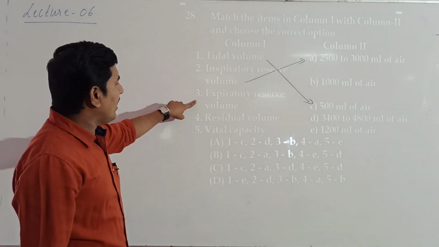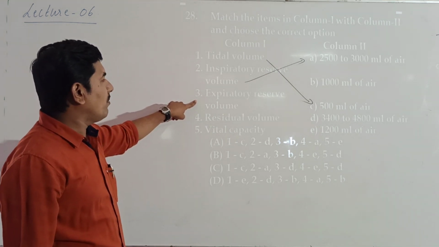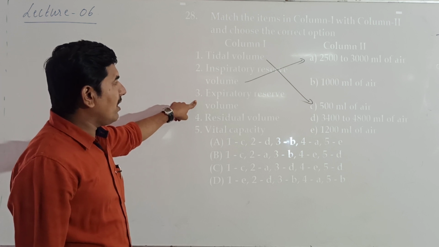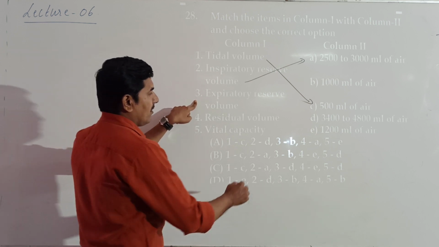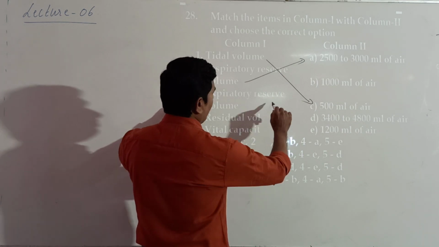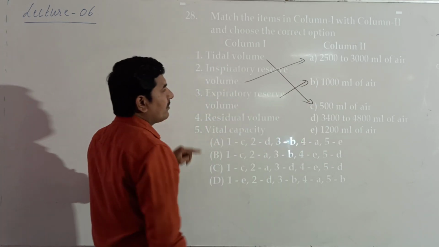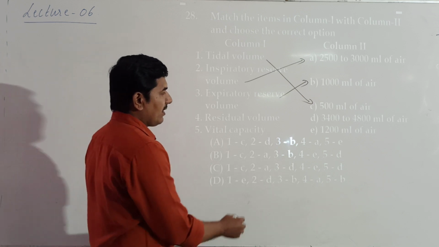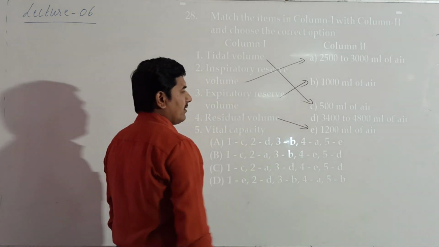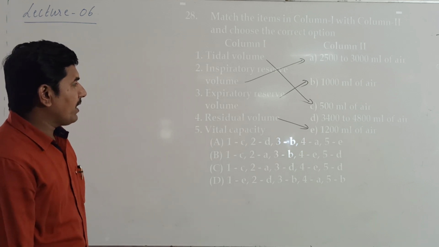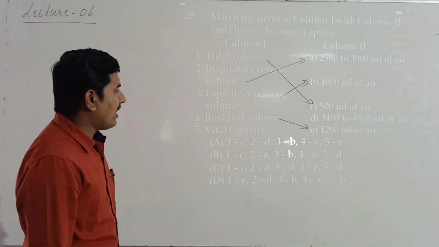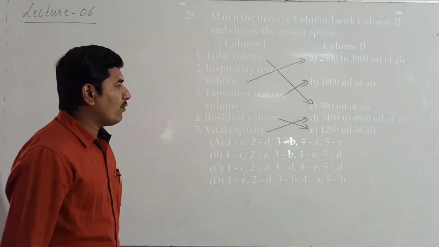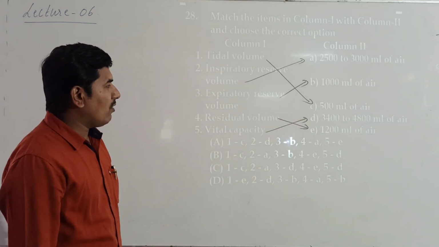The next comes ERV, expiratory reserve volume. ERV is a little bit less. It is around 1000 to 1100 ml. Then residual volume RV, we know it is 1200 ml. And next is vital capacity. Vital capacity is 3400 to 4800 ml of air.